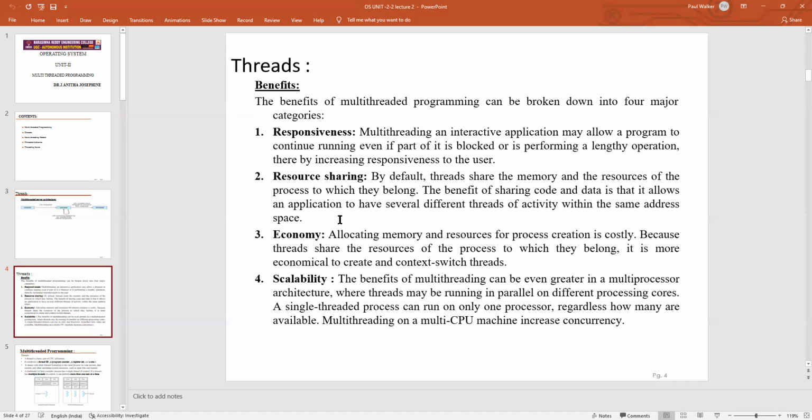The threads share the memory and the resources of the process to which they belong. The benefit of this sharing is that it allows one particular application to have several threads of activity within the same address space. It is highly economical. Allocating memory and resources for process creation is costly, but it is not that costly for threads. It is very economical to create and context switch threads. Another benefit of multi-threading is the capability of utilizing multiprocessor architecture, which is scalability. That is nothing but running the process in a parallel manner.